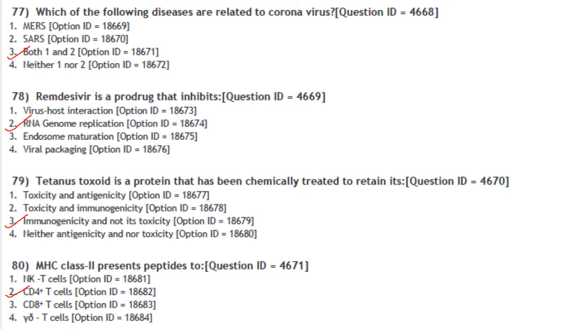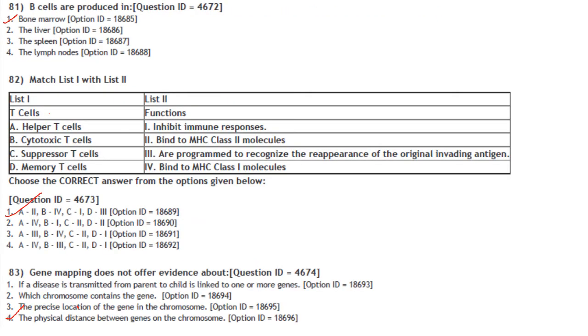Then tetanus toxoid is a protein that has been chemically treated to retain its. So toxoid, it will not have its toxicity but immunogenicity will be present. So the answer here is option 3, that is immunogenicity and not its toxicity. MHC class 2 present peptides to CD4 T cells, T helper cells. Answer is option 2. Next one.